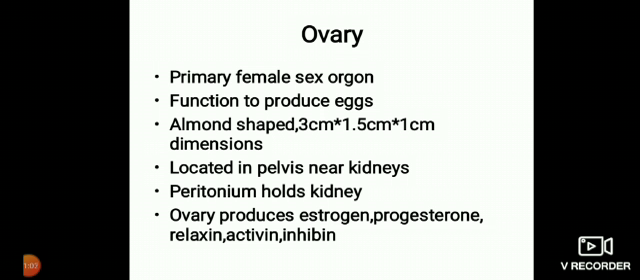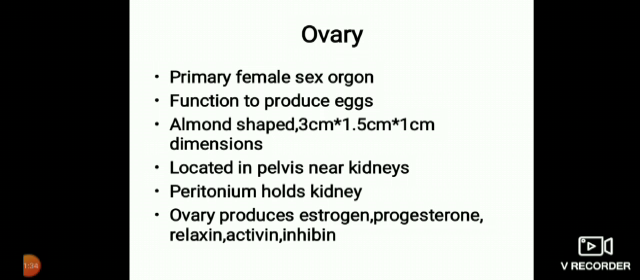Ovary is the main female sex organ. Its primary function is to produce eggs, and it also produces hormones like estrogen. Each ovary is about 3 cm in length, 1.5 cm wide and 1 cm in thickness.